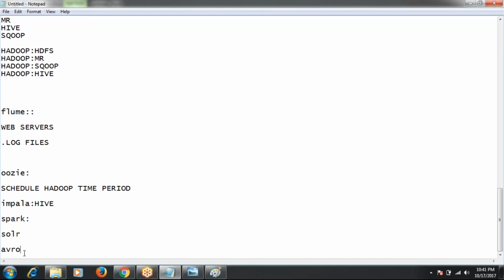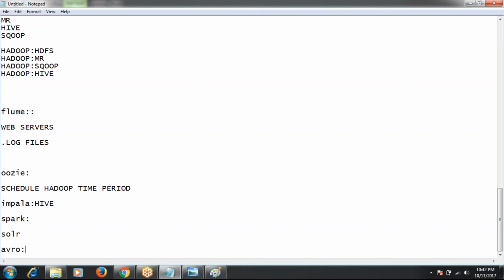And Avro. Avro is one of the file formats. For example, you have 100 GB of text data, some TXT file that contains 100 GB data. Now you want to process this data by using Avro format. Avro will compress this big 100 GB file into a small file, and then it will do the analysis. So that is the use of the Avro file format.